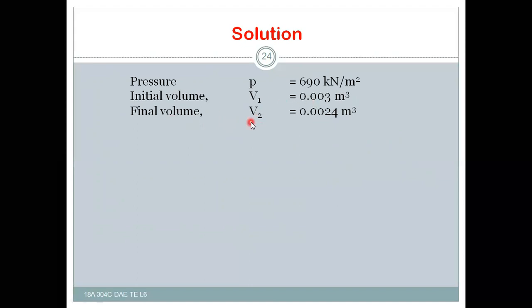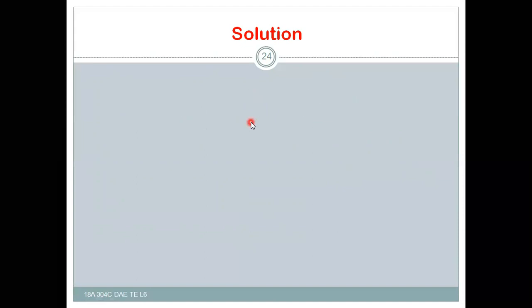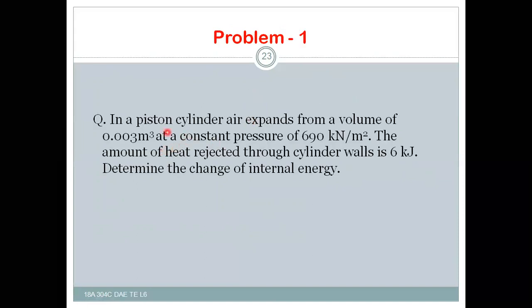The question must be like this: in a piston cylinder, air expands from a volume of 0.003 meter cube at a constant pressure of 690 kilonewton per meter square to a volume of 0.024 meter cube. The amount of heat rejected through the cylinder walls is 6 kilojoules. Determine the change of internal energy.